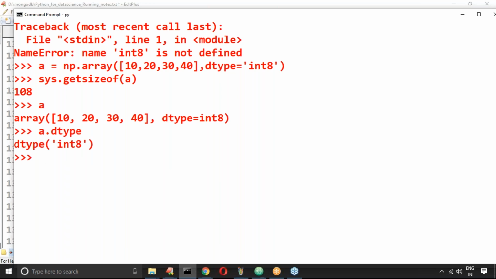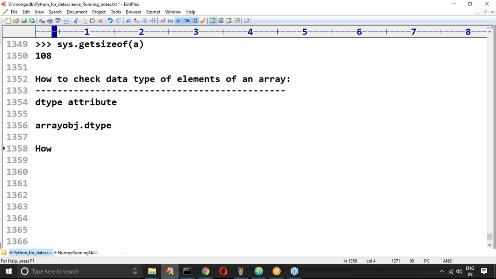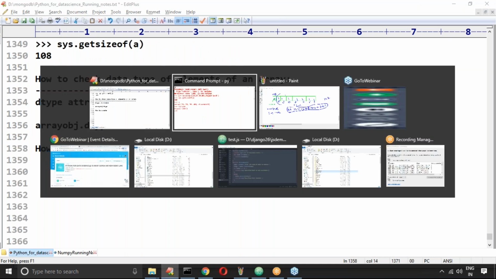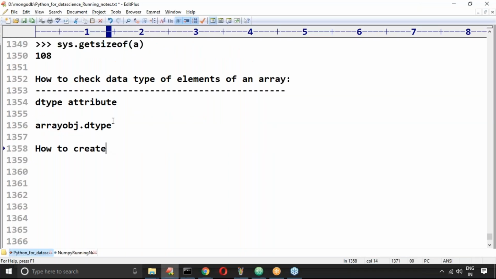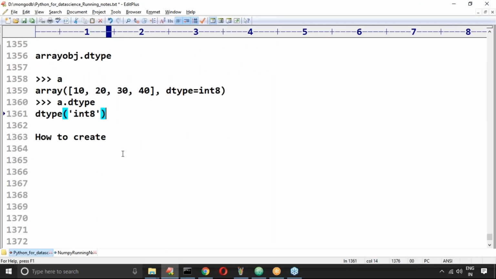Now how to create an array with the required data type? This is my array.